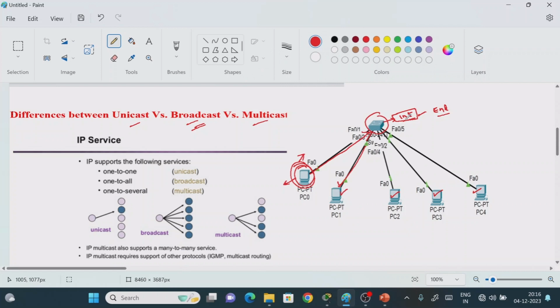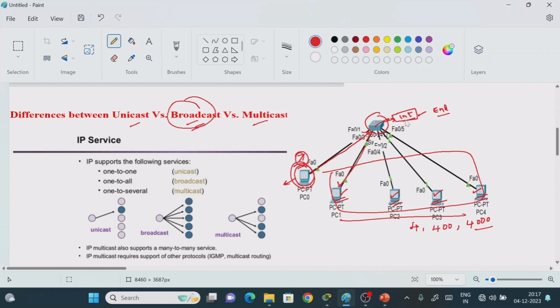The intermediate device will send the information to all other devices except the device which is sending the information. Remember, except the sender, it will send the message to all other devices available in the network. It may be 4 devices, or 400 devices, or 4,000 devices. So it will send the information to all other devices connected to the network. This is what we call the broadcasting operation.